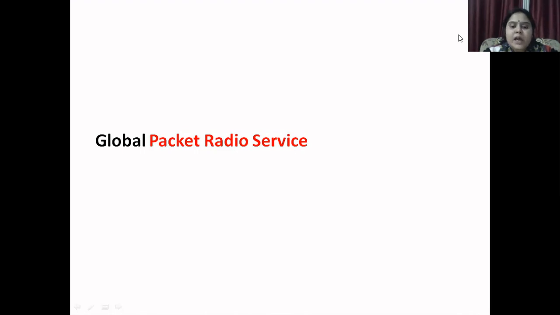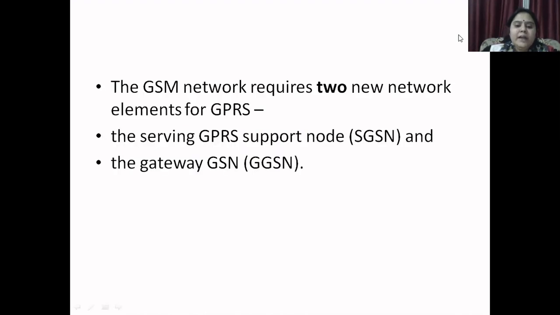Point to point and point to multipoint services are also supported. The GSM network requires two new network elements for GPRS, that is the serving GPRS support node, SGSN, and the gateway GSN, GGSN.